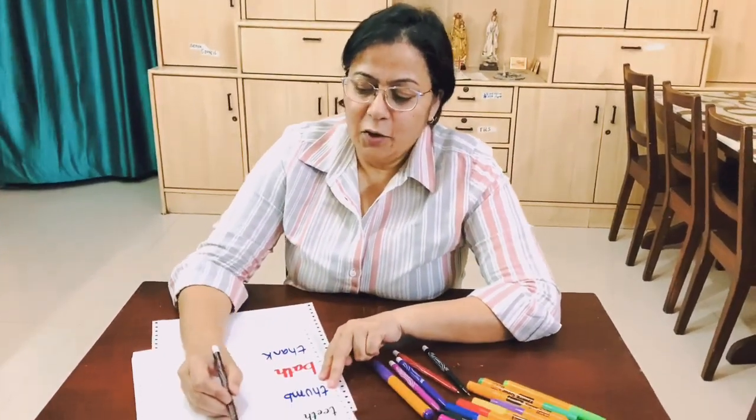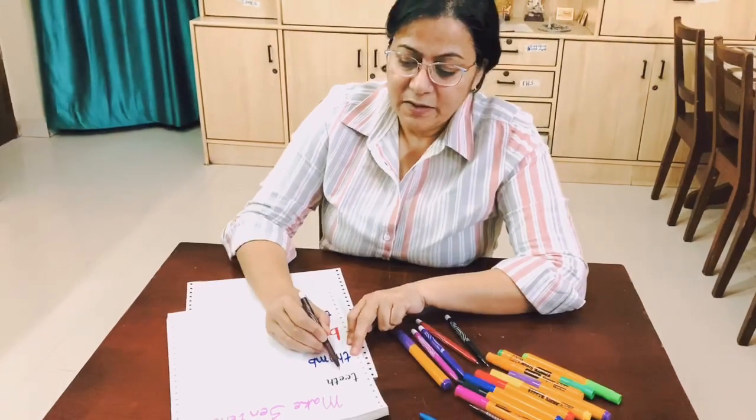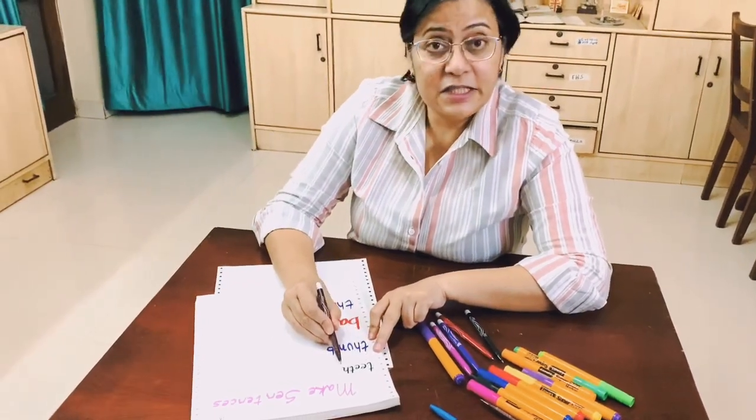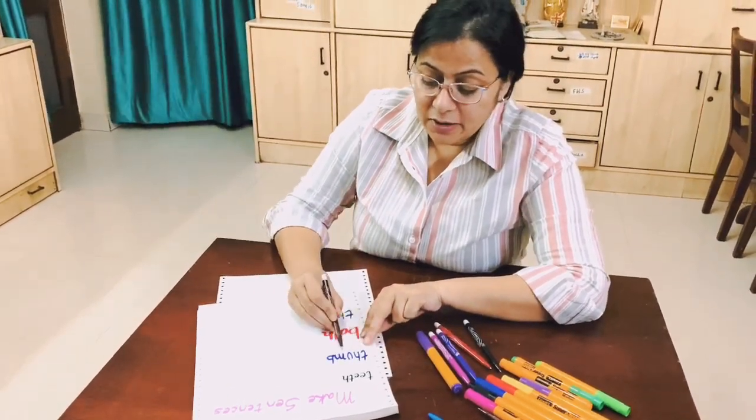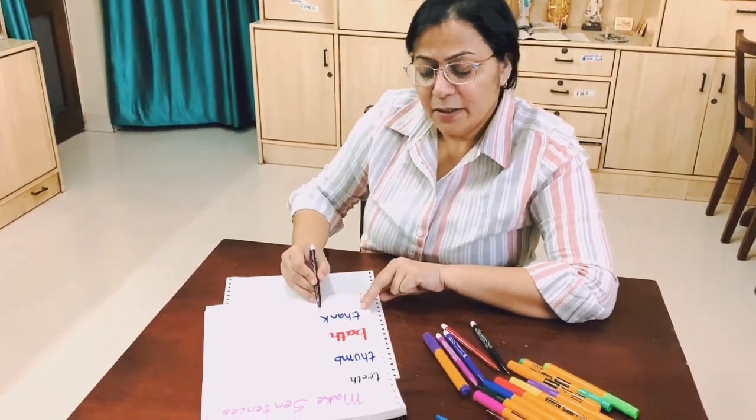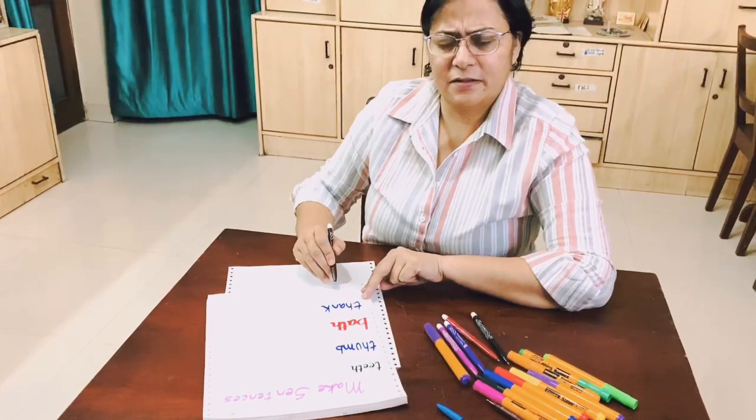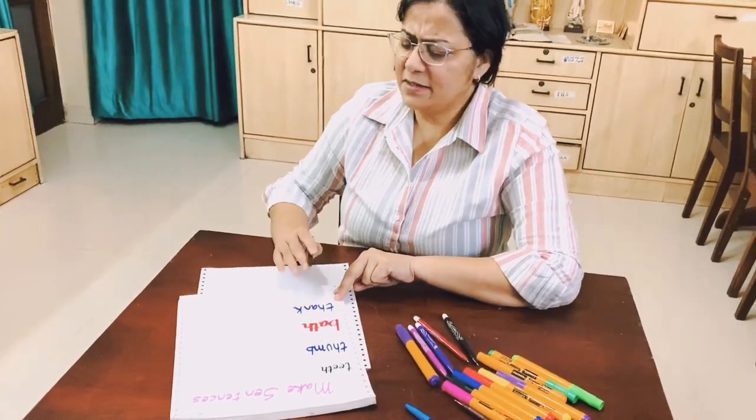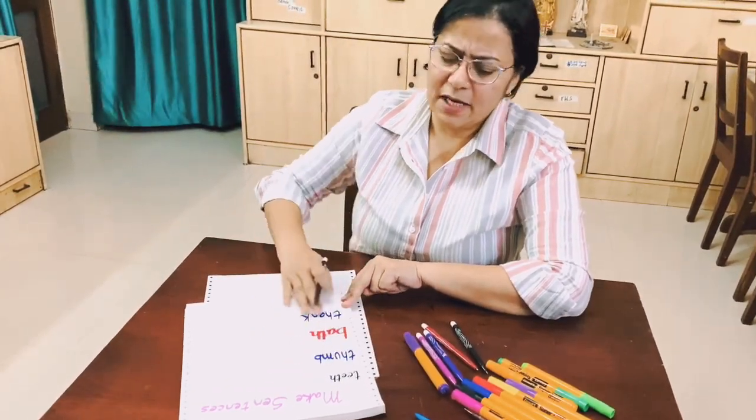Okay. Now make sentences. Teeth. Thumb. Bath. Thank. Make very simple sentences. Very simple sentence. I am not helping you with this.